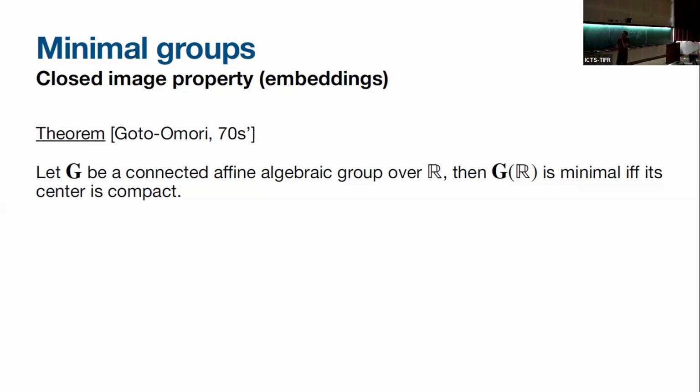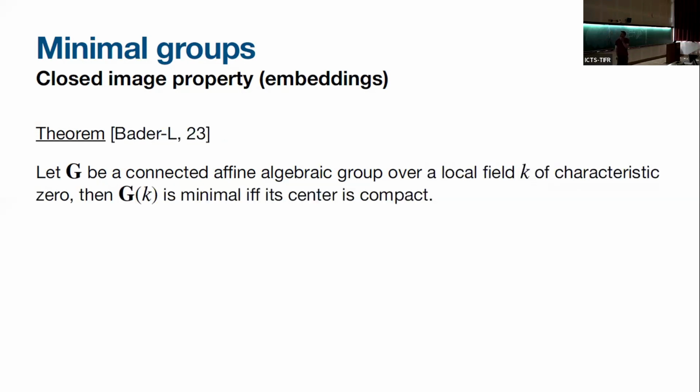Fast forward many years later, and we get the same thing for algebraic groups over local fields with characteristic 0. Again, if the center is compact, my group is minimal. So this is exactly analogous to Omori and Gopal's result. And actually, we do not have case analysis, and we do not use their results in order to get this in general. We actually prove it using structure theory. We will now see a quick sketch of how this can be done.